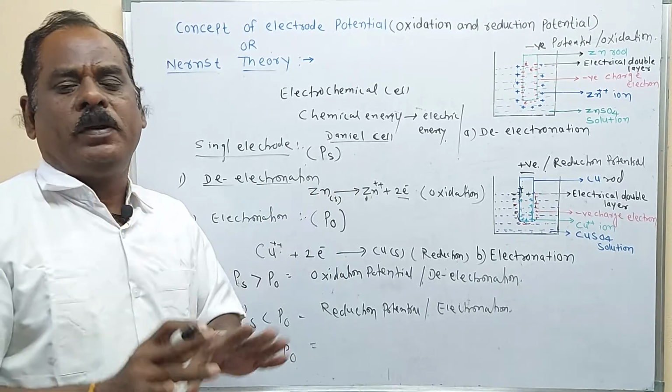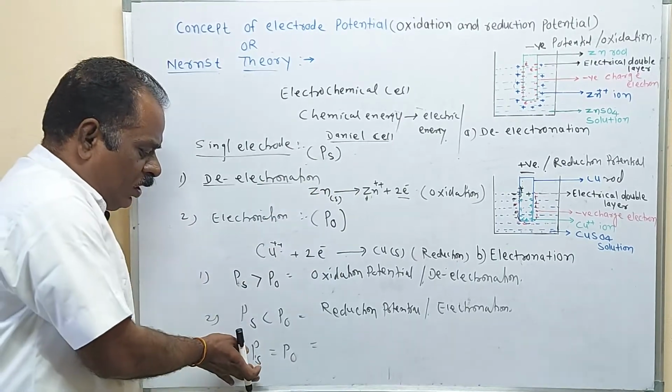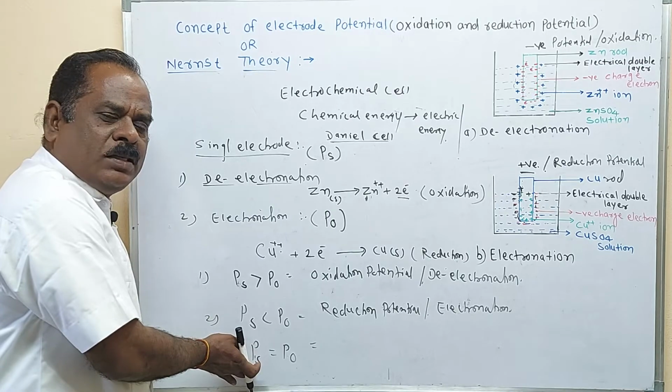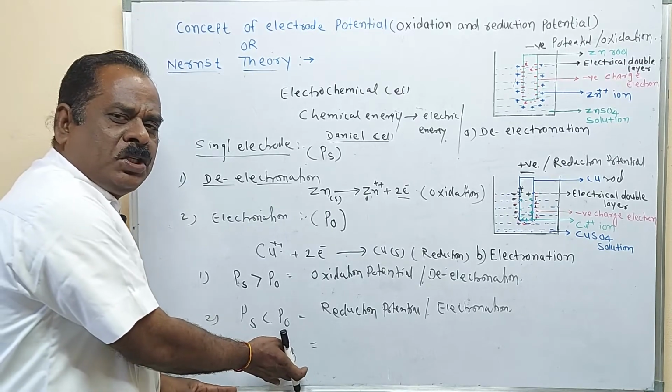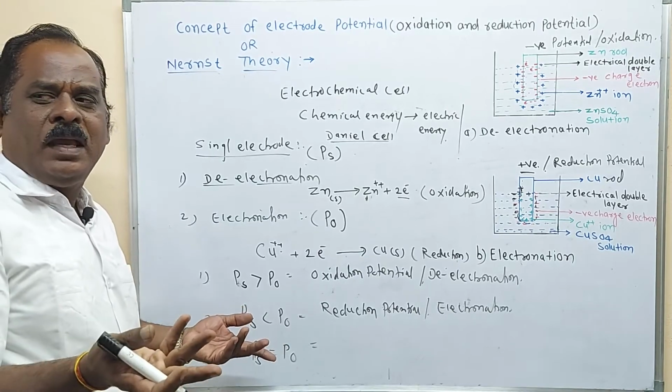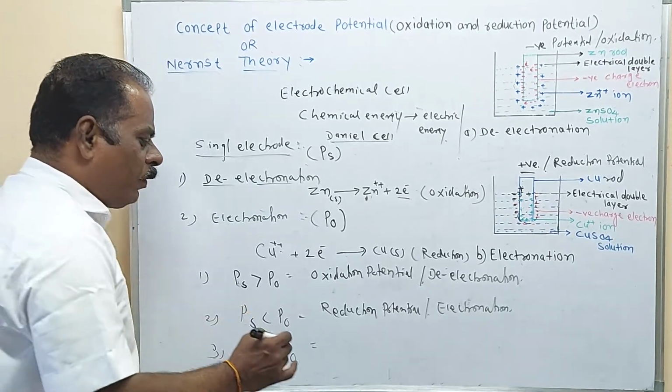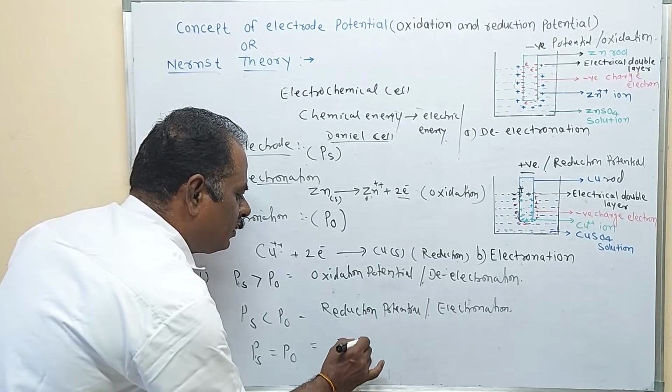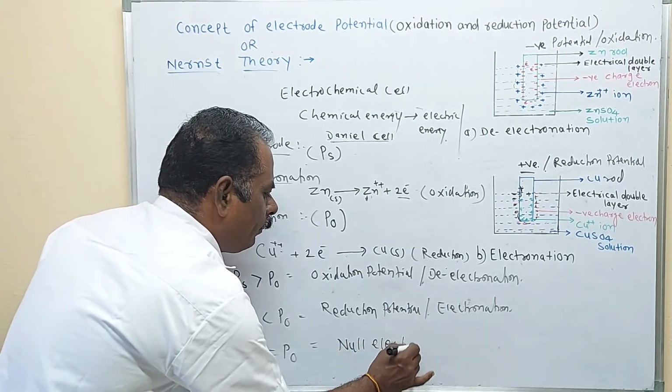Third possibility: if Ps is equal to Po, then no charge is developed on the electrode. No charge is developed because the de-electronation process is equal to the osmotic pressure of cations. Therefore, there is no loss of electrons and no gain of electrons, so no potential is developed. Such an electrode is called the null electrode.